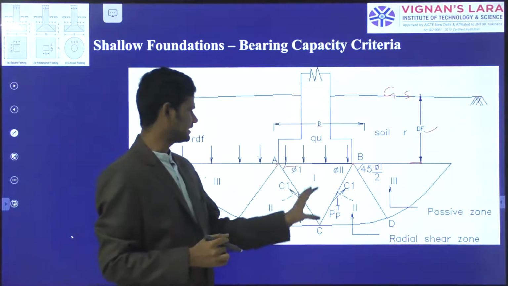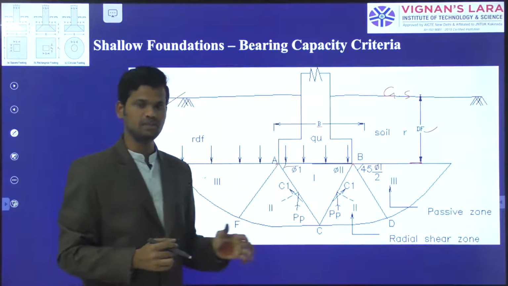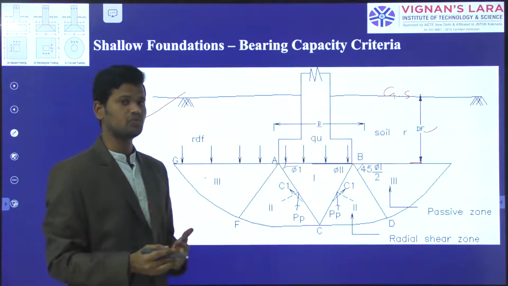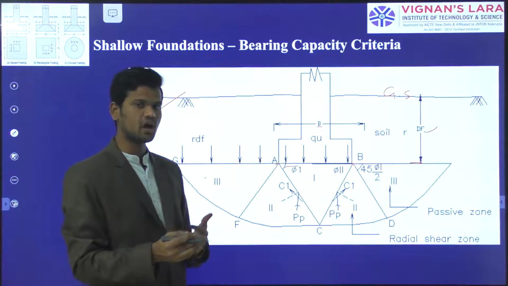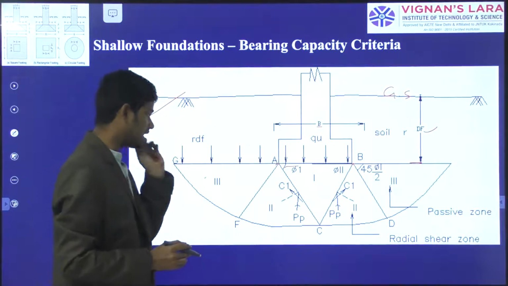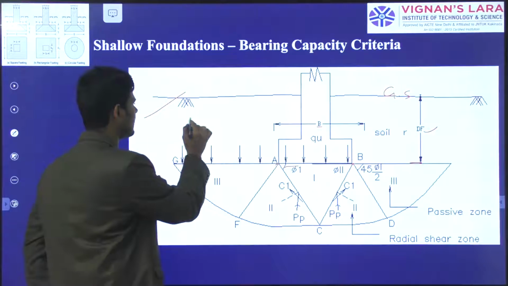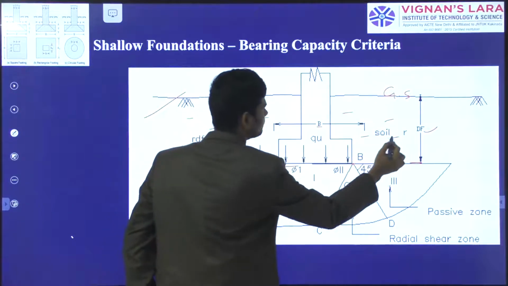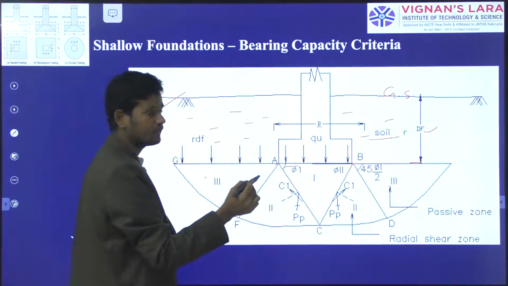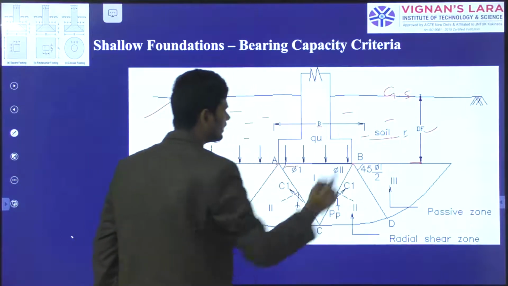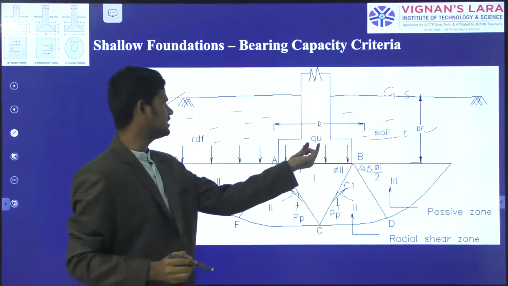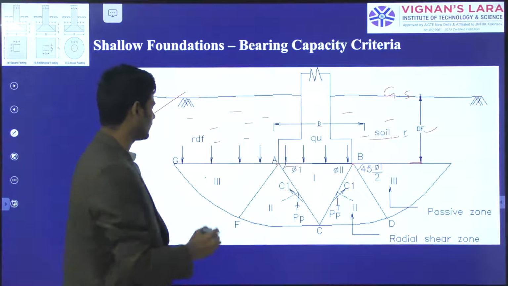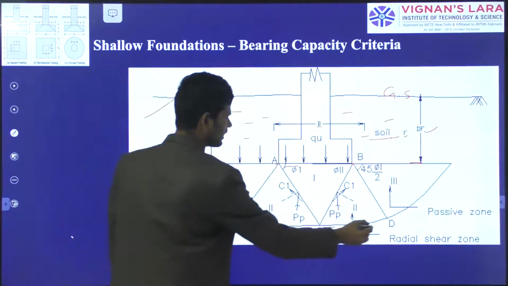First we will check the bearing capacity for cohesionless soil, then for cohesive friction soil, and then for only cohesive soil, how the ultimate bearing capacity will be. The soil has a unit weight of the soil mass, represented by gamma. And Q is the load acting on the footing at the base of the footing.